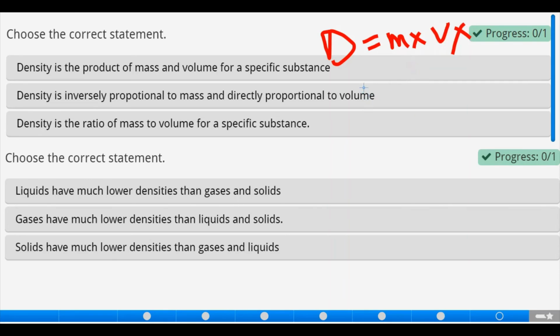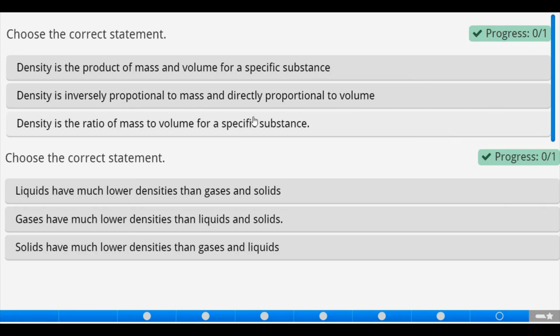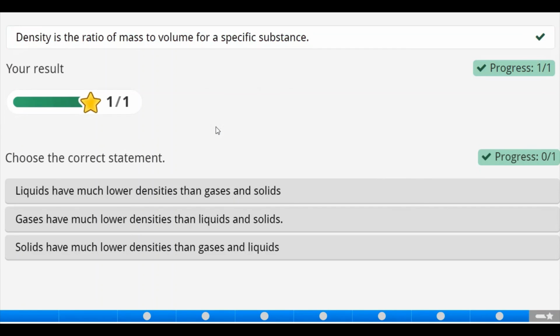Density is inversely proportional to mass and directly proportional to volume. This statement is also false. Density is the ratio of mass to volume for a specific substance. Now, this is correct. So with that, you can say that density is the ratio of mass to volume for a specific substance. Let's check. That is correct.